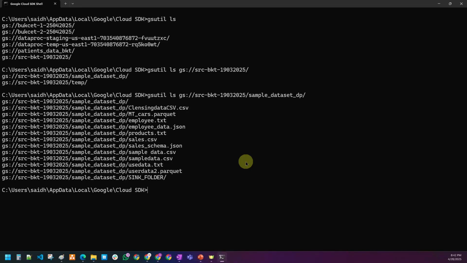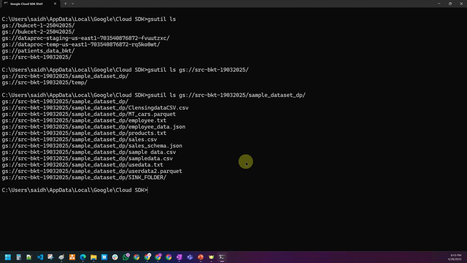You see, I am able to interact with one of the services called Cloud Storage. You should be able to do it for the rest of the services also. So this is your Cloud SDK, everyone. One can interact with any of the services with the help of the Cloud SDK also.